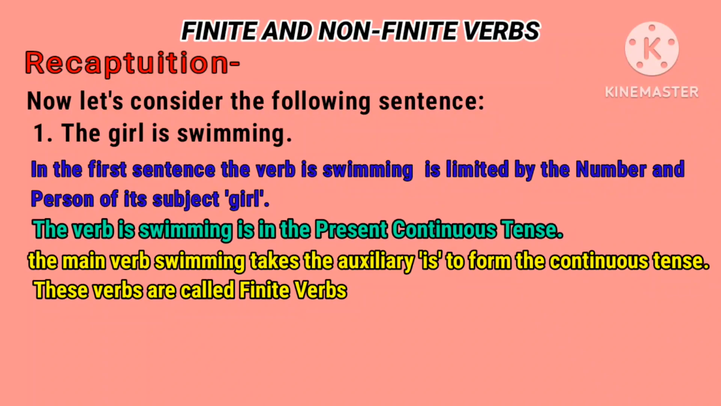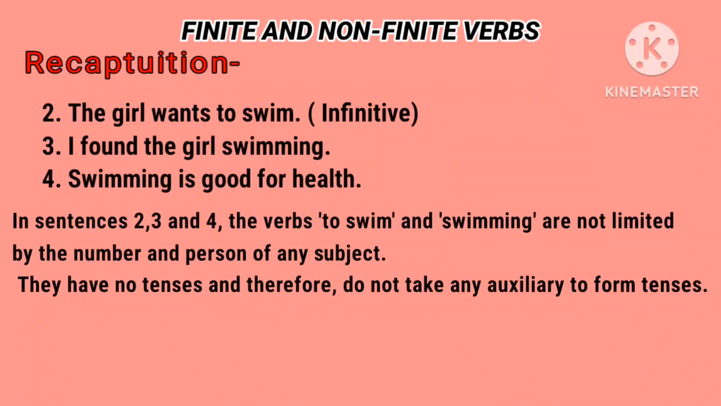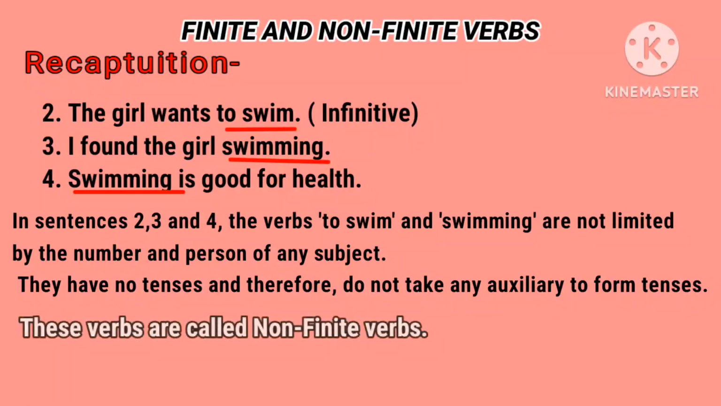These verbs are called finite verbs. Remember, a verb which is limited by number and person of its subject is called a finite verb. In sentences 2, 3 and 4, the verbs to swim and swimming are not limited by number and person of any subject. They have no tenses and therefore do not take any auxiliary to form tenses. These verbs are called non-finite verbs.